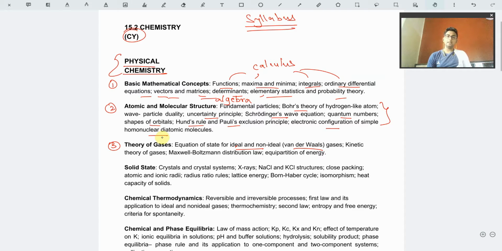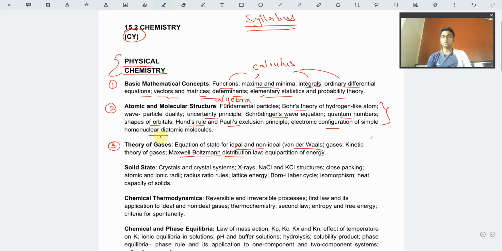Okay. The second part is the kinetic theory of gases. We have to study how the gases move, what the speed of the gases is, and what the energy of the gases is. So those kinds of things. This part is the Maxwell-Boltzmann distribution law. This is an extremely important part.